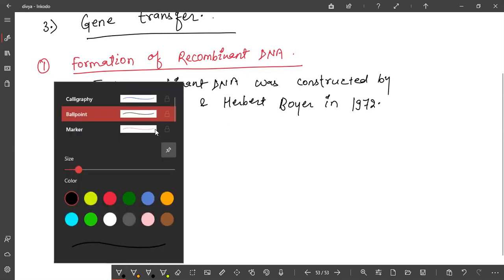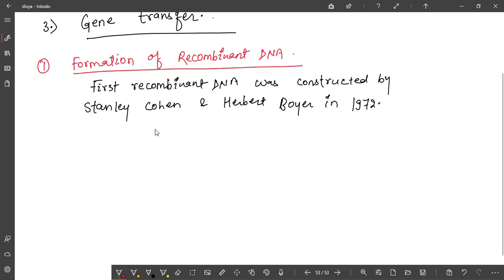So when was the first recombinant DNA constructed? In 1972. And how were Stanley Cohen and Boyer able to do that?